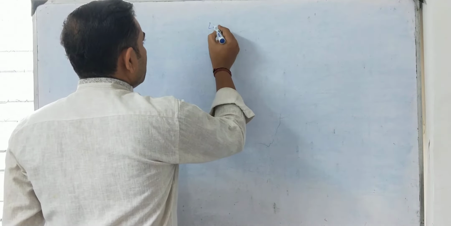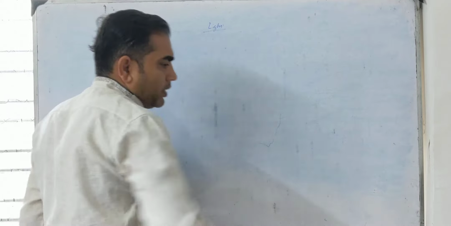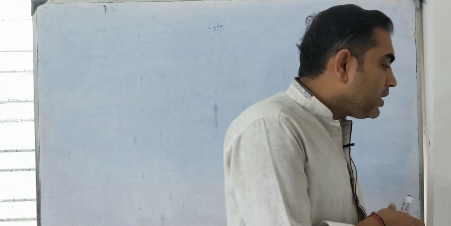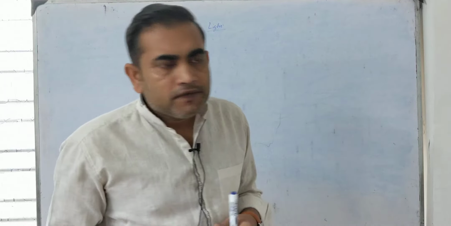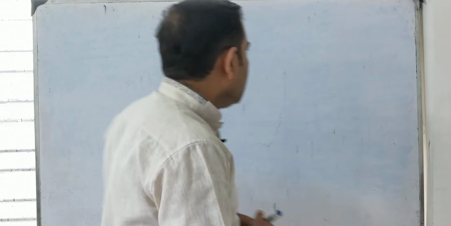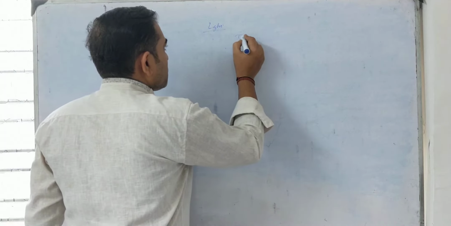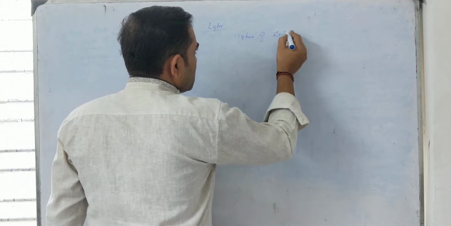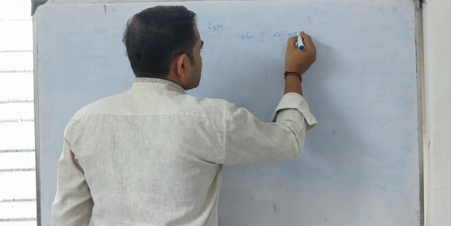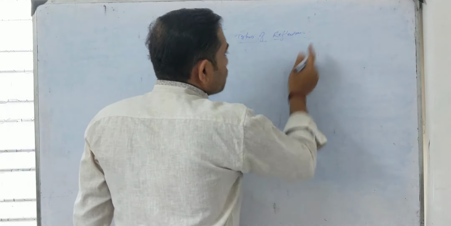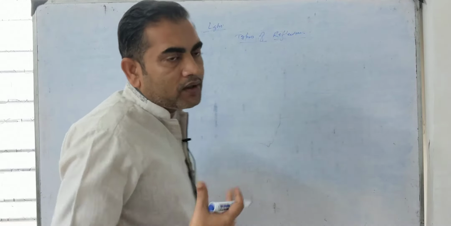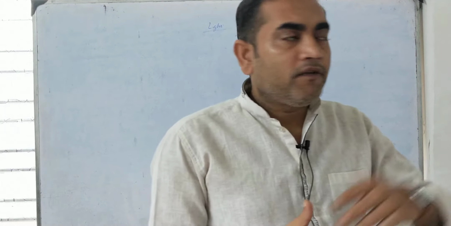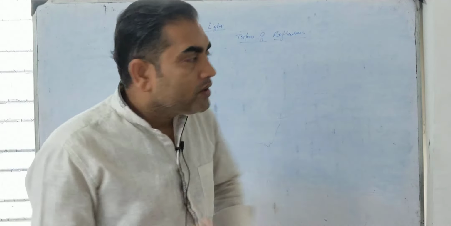In the first video we have studied light, reflection, laws of reflection, and terms related to reflection, and in this video we will study the types of reflection. First of all, we start with this topic only, reflection. So reflection, we have understood, is the bouncing back of the light after striking a surface. Now the types of reflection.